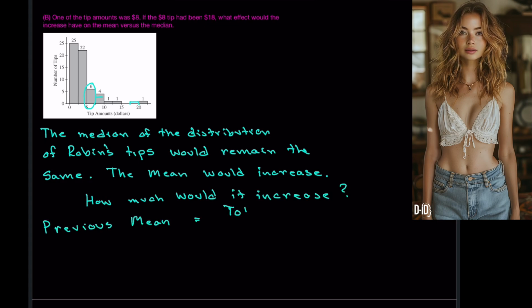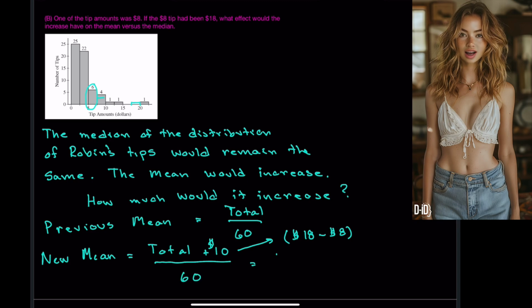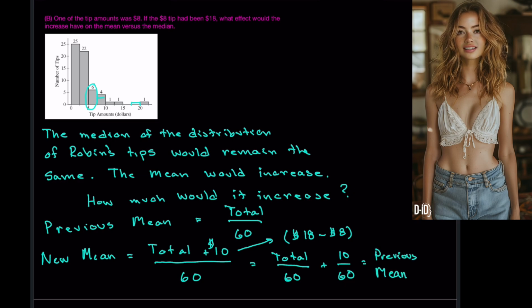Well, the previous mean equals the total of the tips divided by 60, the number of tips. So the new mean is the original total plus 10, divided by 60. Rewriting the fraction as a sum of two fractions, we see that the new mean is 1/6 of a dollar greater than the original mean, which is approximately 17 cents.